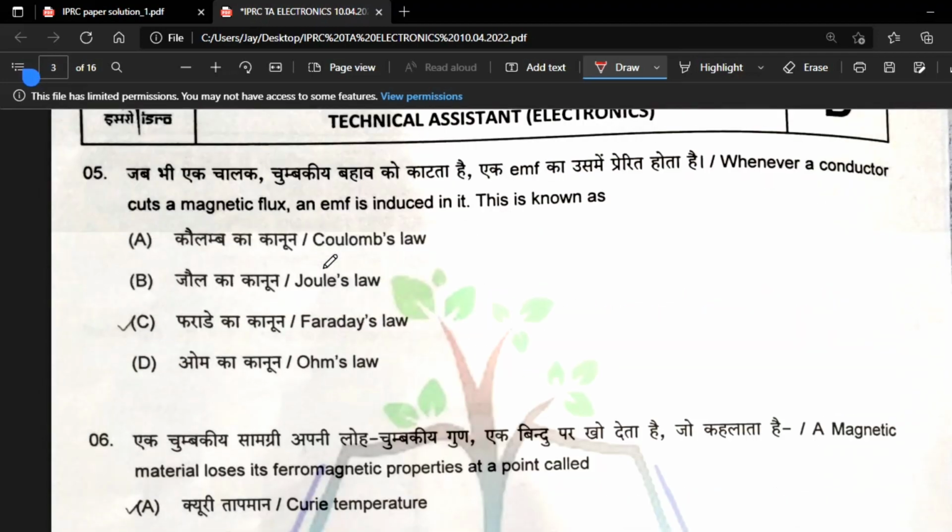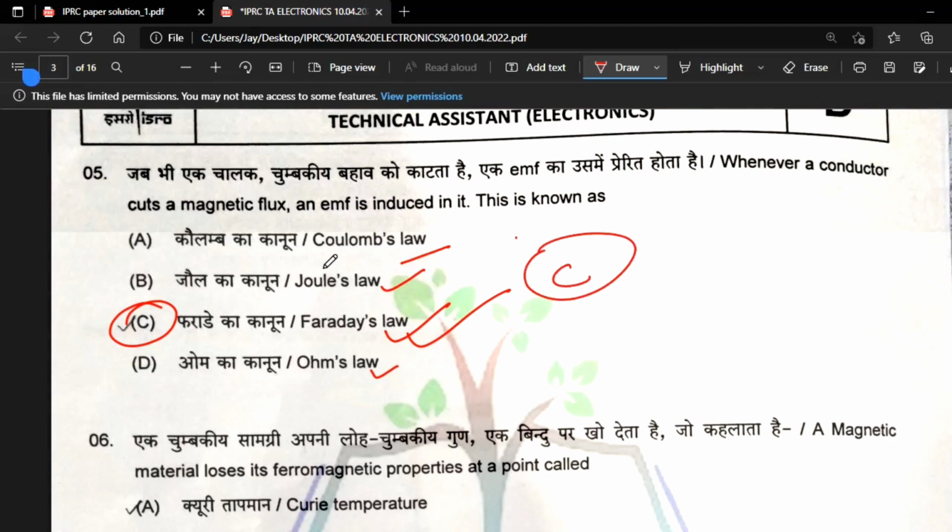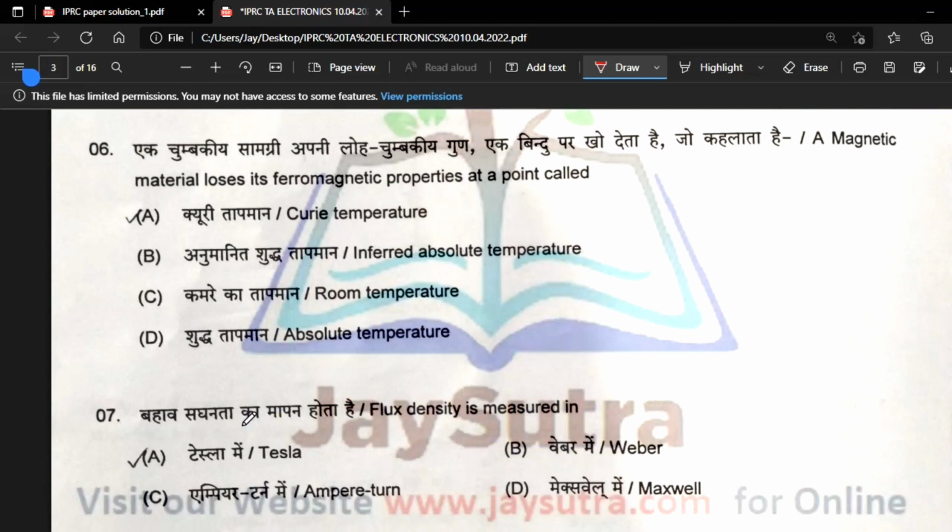Next, whenever a conductor cuts a magnetic flux and an EMF is induced in it, this is known as what? Coulomb's law, Joule's law, Faraday's law, Ohm's law. Coulomb's law definitely not, Joule's law also not, Ohm's law not. So it's Faraday's law. Magnetic flux and EMF is given by Faraday's law only. So the fifth answer is C.